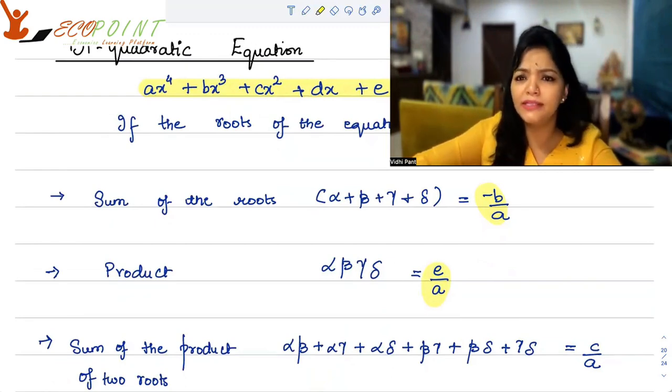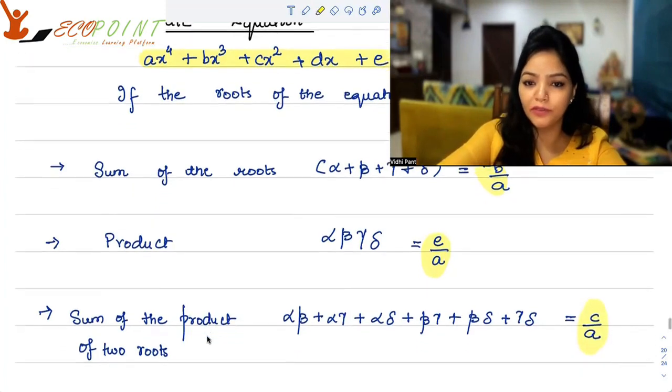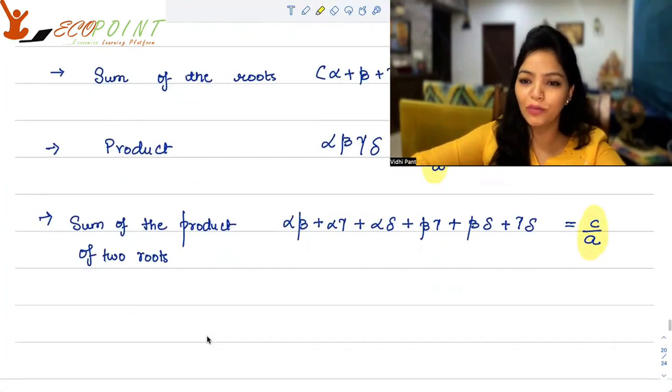So that will be c upon a, the coefficient of x square upon the first coefficient.